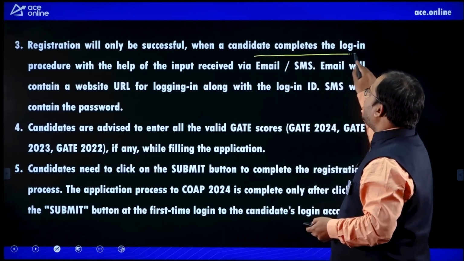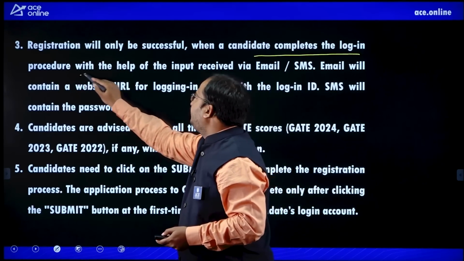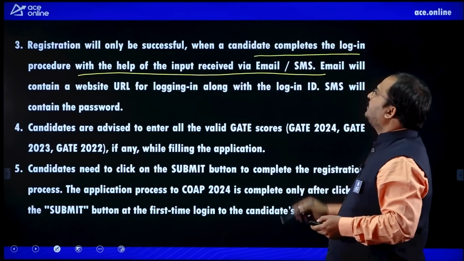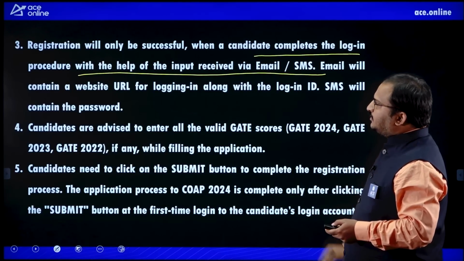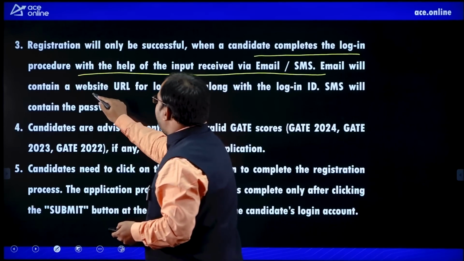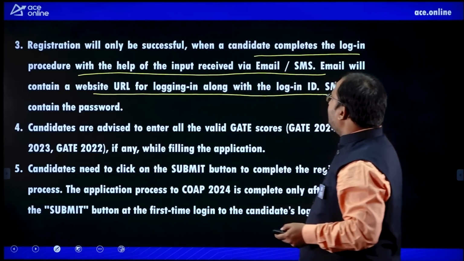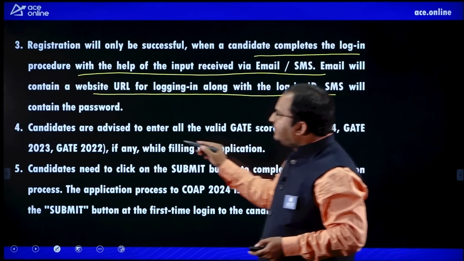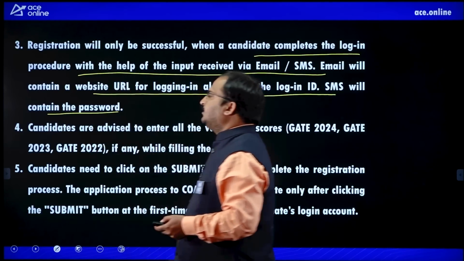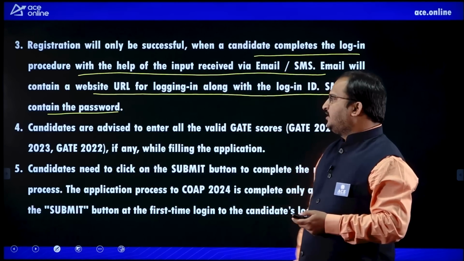Now, see here, registration will only be successful, as I told you earlier, when a candidate completes the login procedure with the help of the input received in the email or SMS. The email will contain a website URL for logging in along with the login ID. The SMS will contain the password. So, try to remember this carefully, dear students.